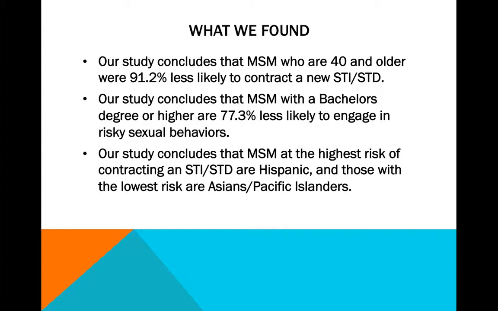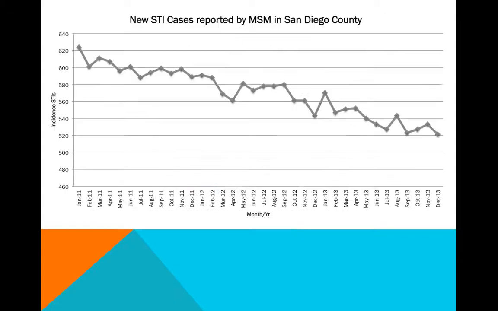Our study concludes that MSM who are 40 and older were 91.2% less likely to contract a new STD or STI. Our study also concludes that MSM with a bachelor's degree or higher are 77.3% less likely to engage in risky sexual behaviors. Lastly, our study concludes that MSM at the highest risk of contracting an STI or STD are Hispanic, and those with the lowest risk are Asian and Pacific Islanders.